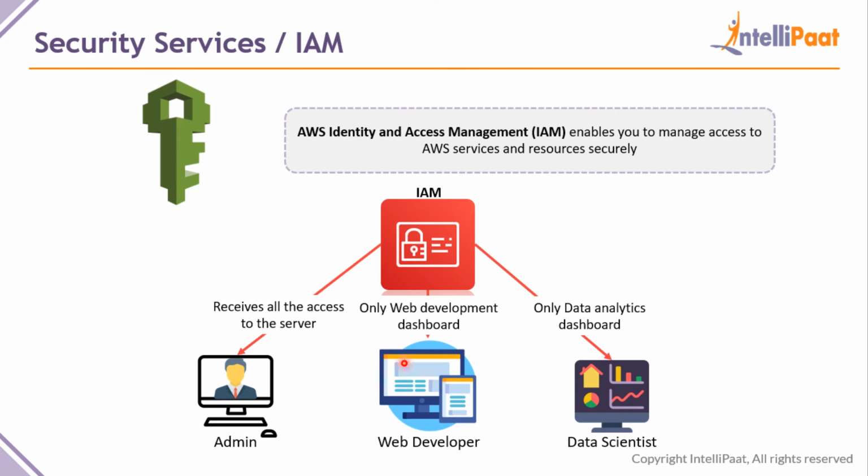A web developer does not need all the services in AWS. He just needs the EC2 server where the HTML code and the JavaScript is hosted. And a data scientist does not need to know about the EC2 server, how it is hosted, all the web code. He just needs the metric data, the data coming out from AWS, and the admin requires all the access. So using IAM, you could restrict these users to use only those particular services. So that is why you use IAM. You can create permissions and assign them to particular users so they cannot go beyond those permissions.